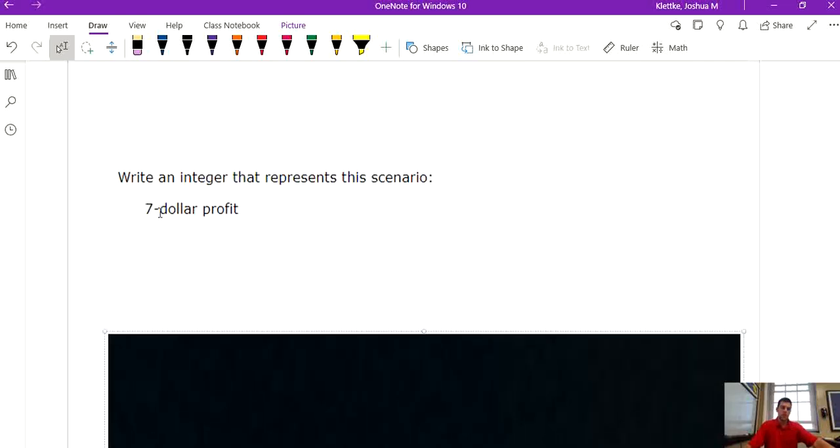Now this scenario says a $7 profit. So the word profit means that you earn money or that you're able to collect money. When businesses make a profit, that means that they're able to actually have a little extra money than what it costs them to give a product.